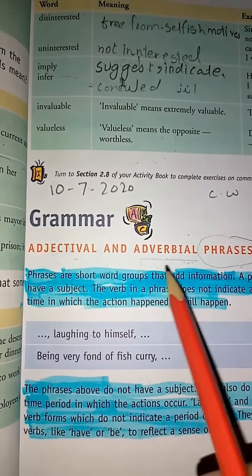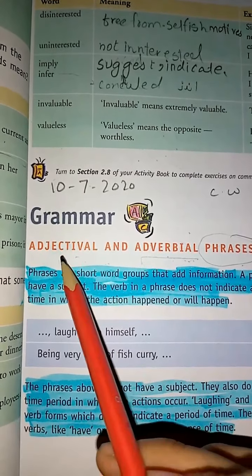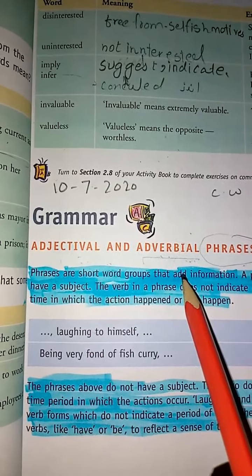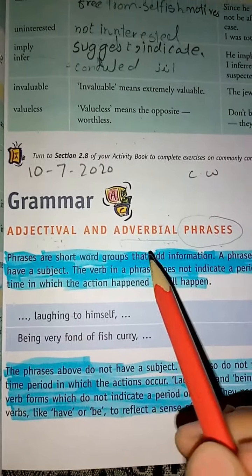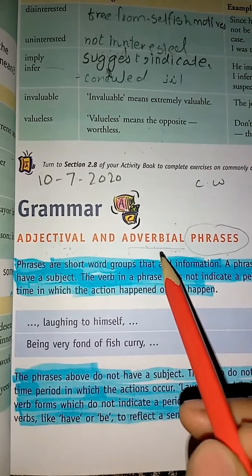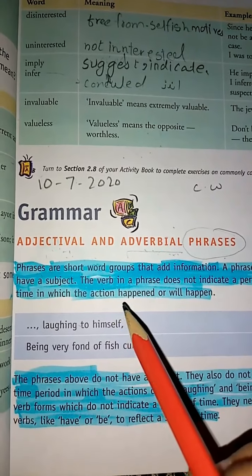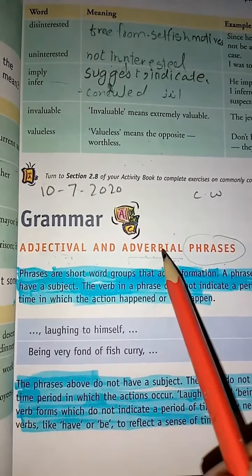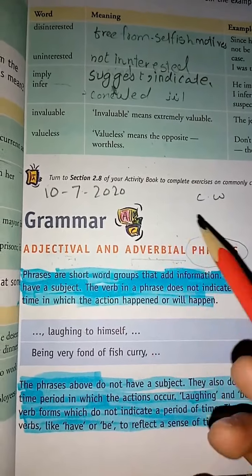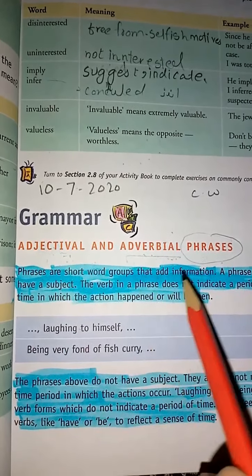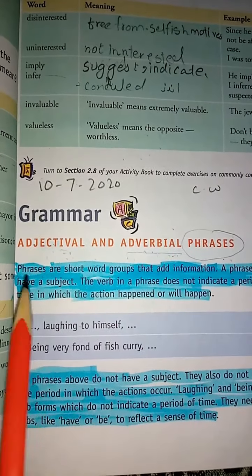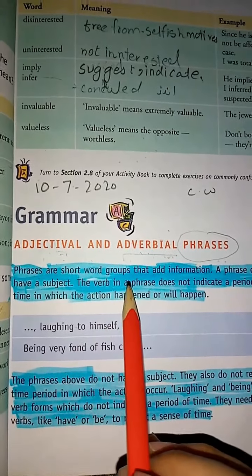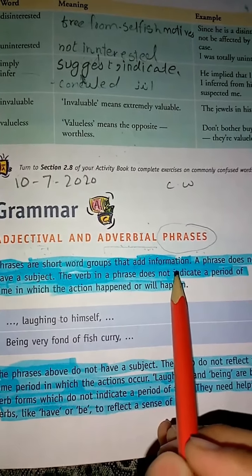These adjectival and adverbial are two words derived from adjectives and adverbs. Adjectivals or adjectives describe more about the noun, and adverbials describe more about the verb. So these two words describe the noun and the verb. Now first of all we have to look at what phrases are. Here is the definition of phrases. Phrases are short word groups that add information.